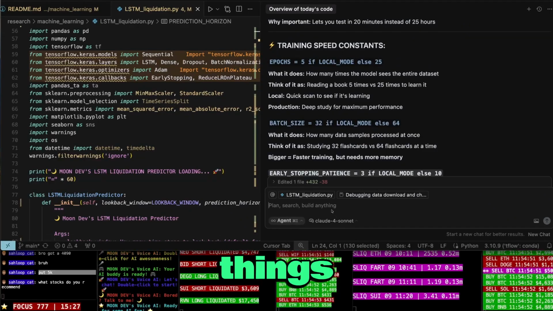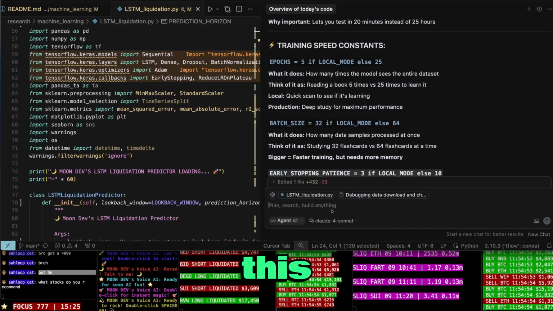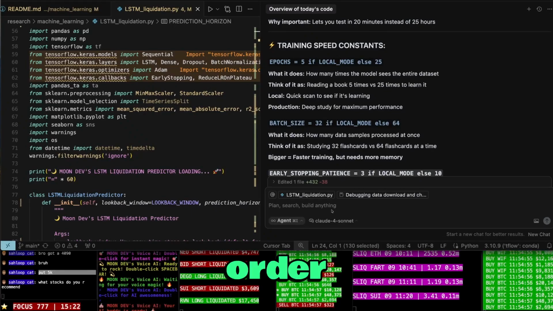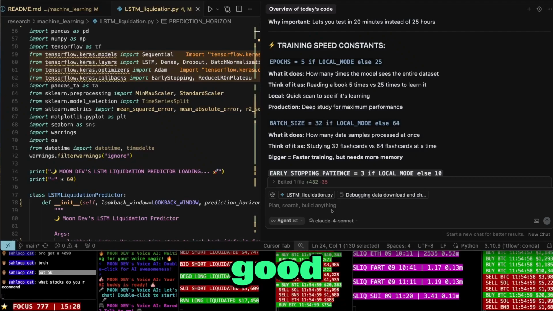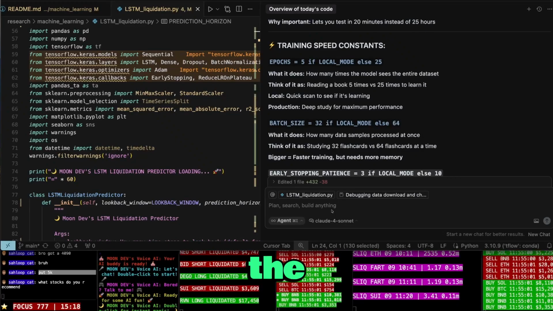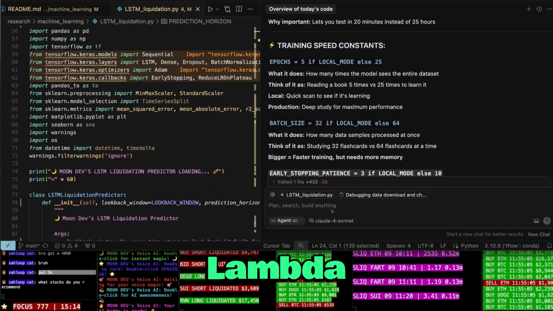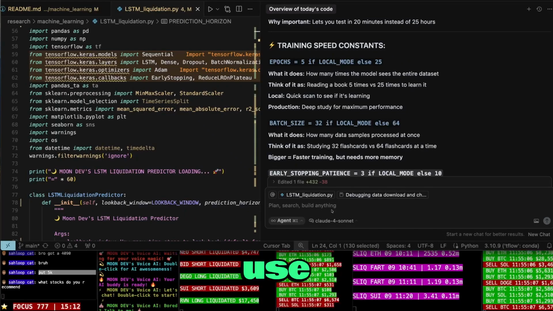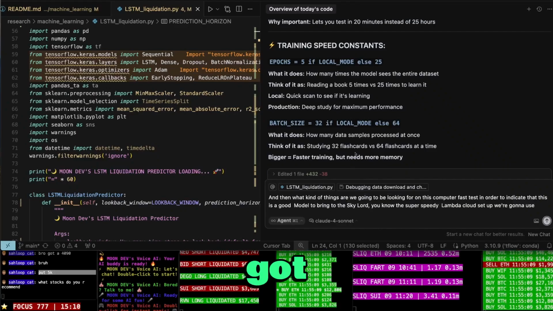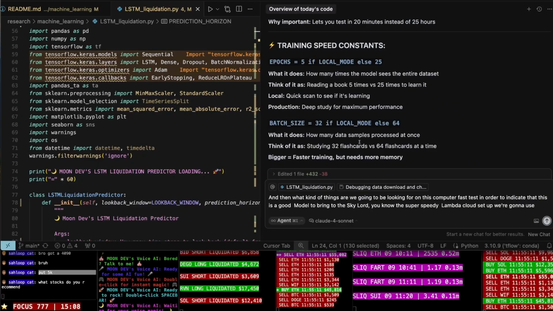And then what kind of things are we going to be looking for on this computer fast test in order to indicate that this is a good model to bring to the Skylord, the super speedy Lambda cloud setup we're going to use? I just got so many questions.